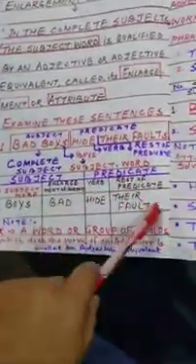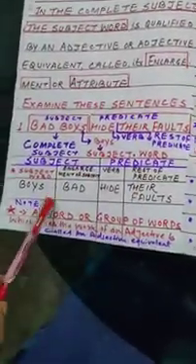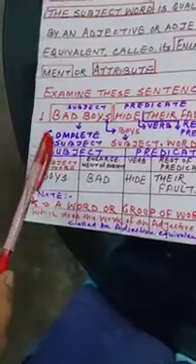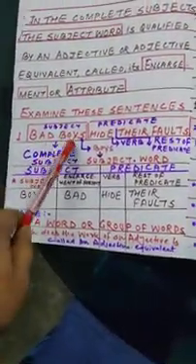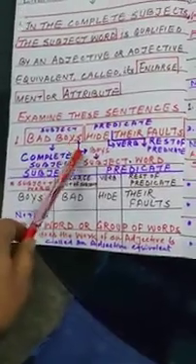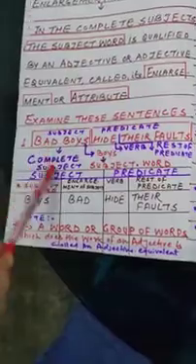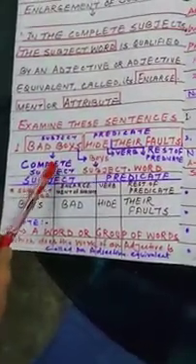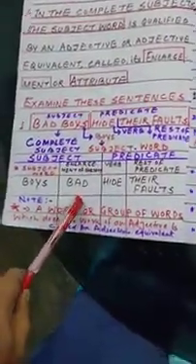Now you have to make a column like this: subject, then predicate, then you have to find out enlargement. Here you see, the word bad, which goes with the subject word boys, is called enlargement. Here it goes with boys, so bad will be the enlargement, and it qualifies it. What type of boy is he? Bad. So the enlargement of the word will be bad.